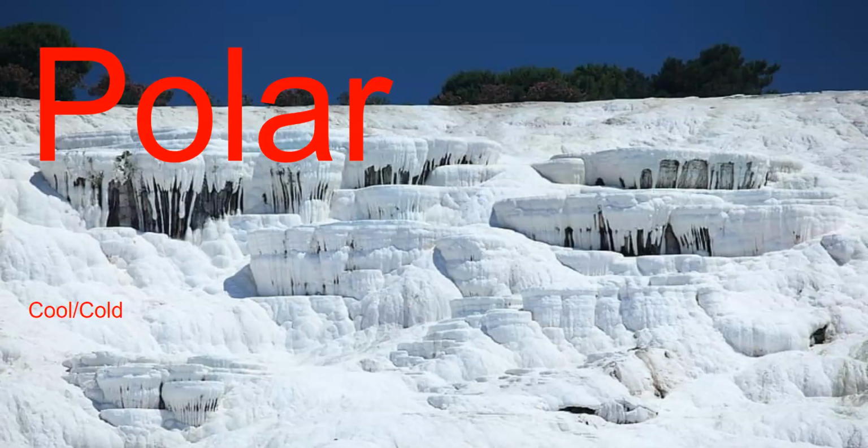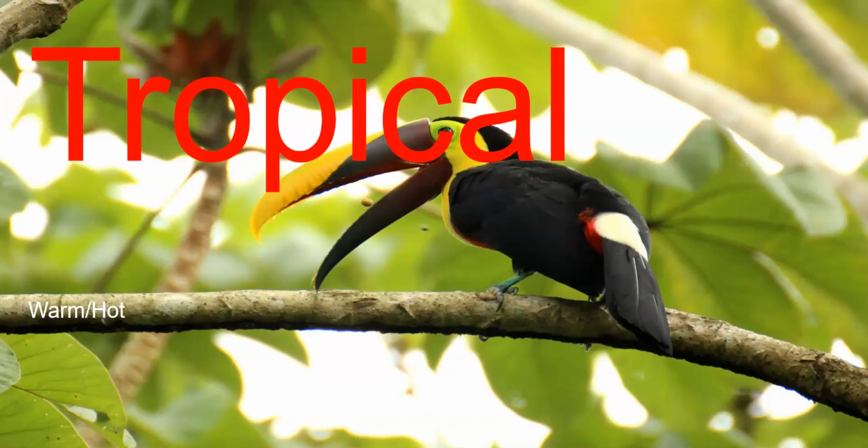A polar air mass forms over areas that are cold, like our poles. So the air over those would either be cool or cold. A tropical air mass forms in areas near the equator where it's warm or hot.